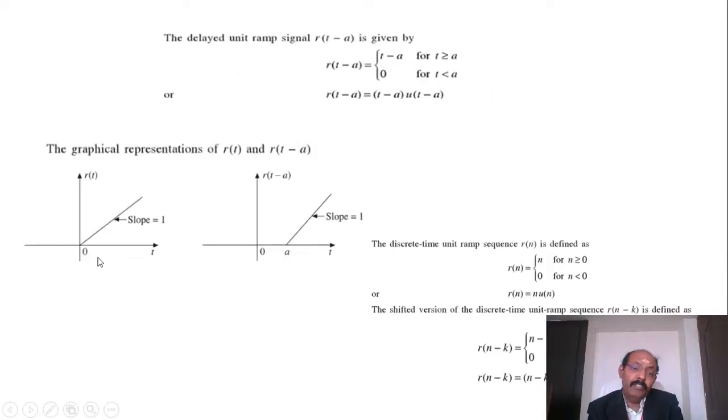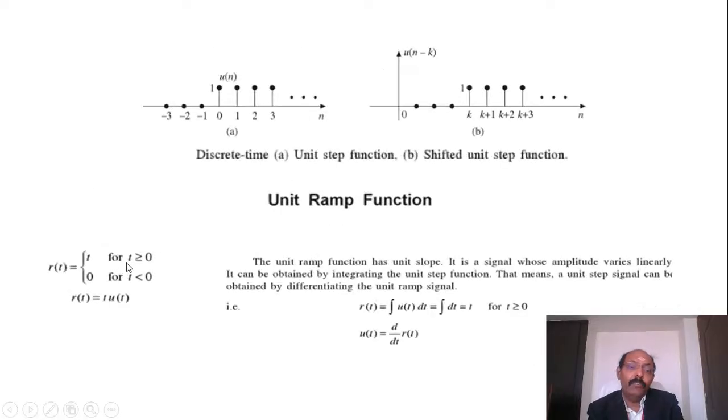That means if you see here, R of t is equal to t. If you put t equal to 0, the value of R of t is equal to 0. If you put t equal to 1, R of t is equal to 1. R of 4 is equal to what? At t equal to 4, R of 4 is equal to 4. So like that, the value is t for all t greater than or equal to 0, and it is 0 for all t less than 0.